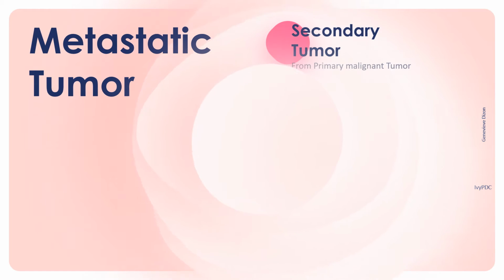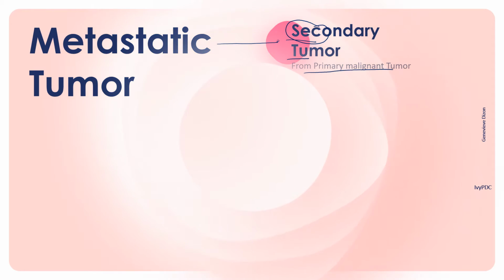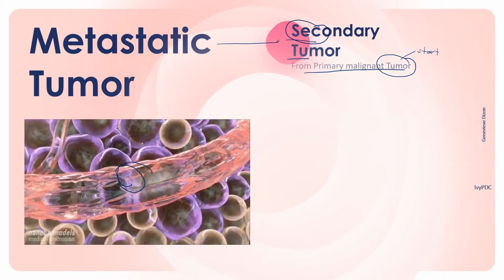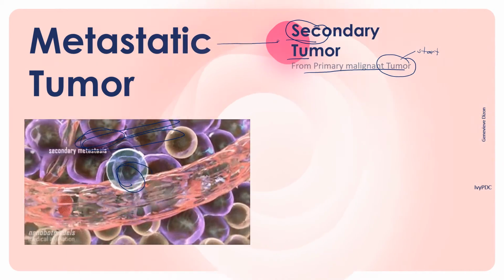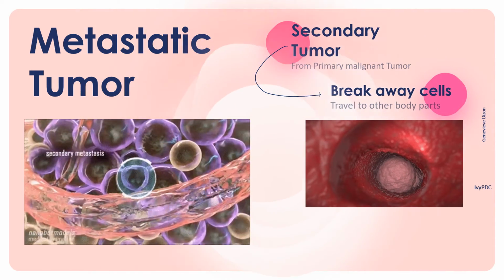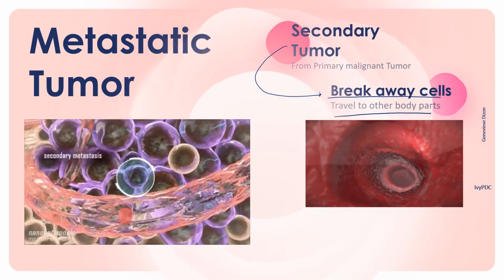And lastly, we have the metastatic tumor, also referred to as the secondary tumor. Secondary because this is from the primary malignant tumor. The primary malignant tumor is seen in the part of the body where the tumor or the cancer has started. So in this picture, this is your secondary tumor or metastatic tumor, and the ones in the background would be your primary tumor. So in another sense, a secondary tumor can be described as a breakaway cell from the primary tumor that has traveled to the other parts of the body.